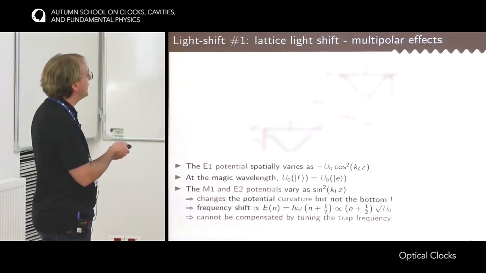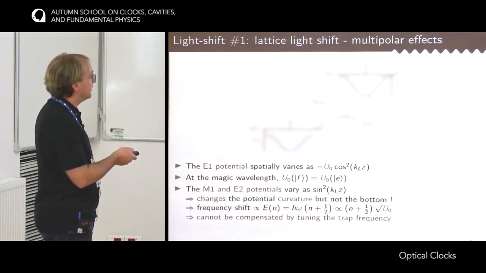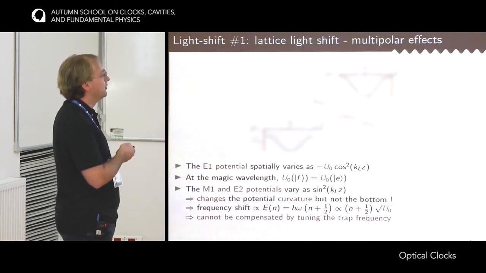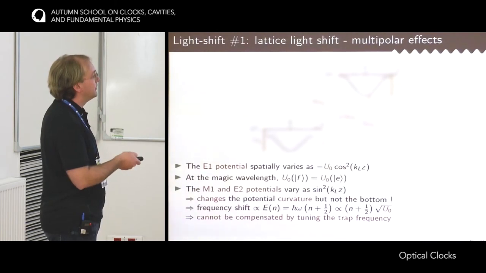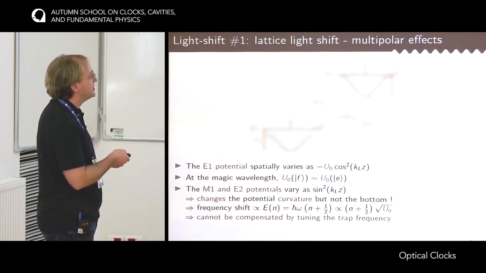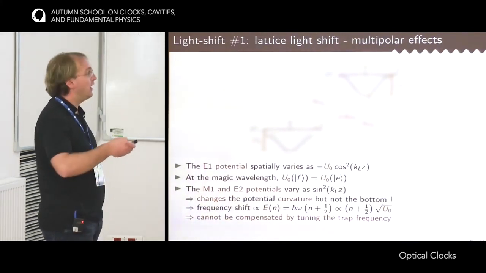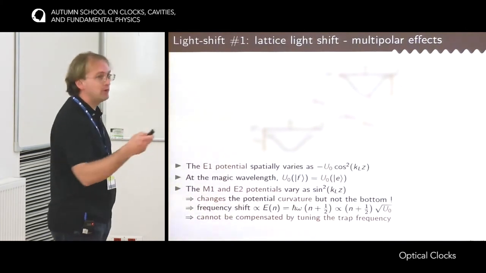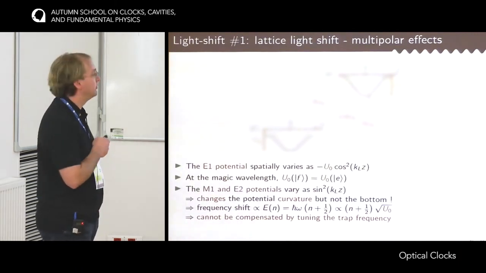So with this picture, you can quantify the energy shift, which would be proportional to the square root of the intensity multiplied by factors that depend on the temperature of the atoms. Okay, so there are two problems with this frequency shift. The first one is that it goes like the square root of U. So having a very large lattice to have a big lever arm on U would not help so much because of the slow increase of the square root of U.